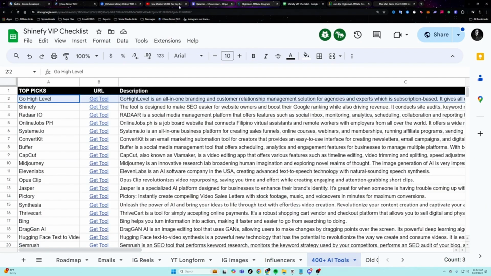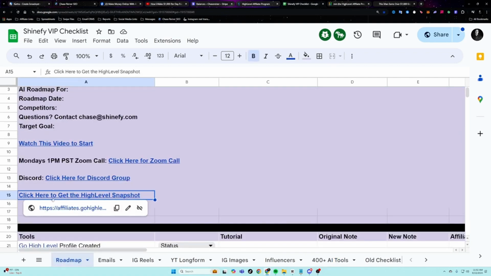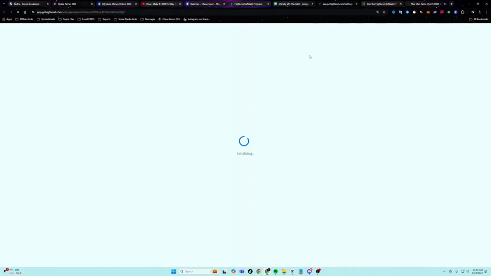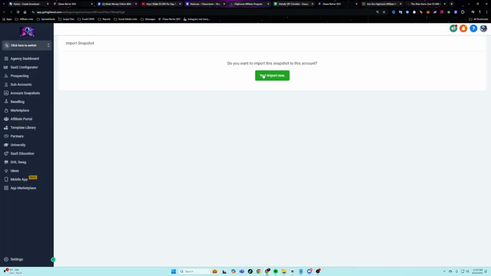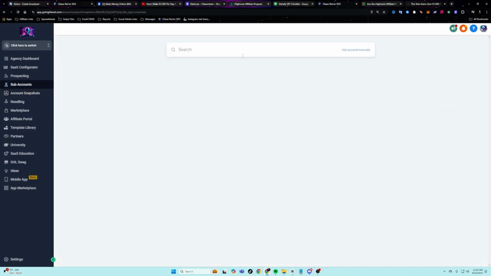Now, let me show you, once you're in your account for this tool, what you can do is load in something called a snapshot. So if you click on the snapshot here in the checklist, you can open this snapshot up inside of your account. And it's going to allow you to import this snapshot. Now, if you click import, it's going to let you create an account with that snapshot. So if I click on create new account and then I just add my details here, this will set me up with an account.